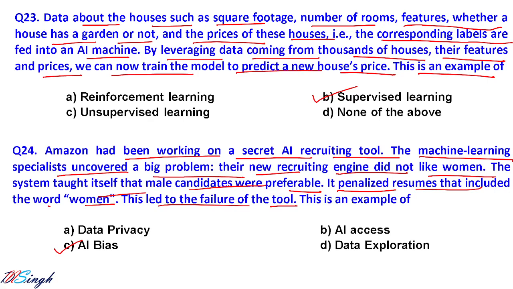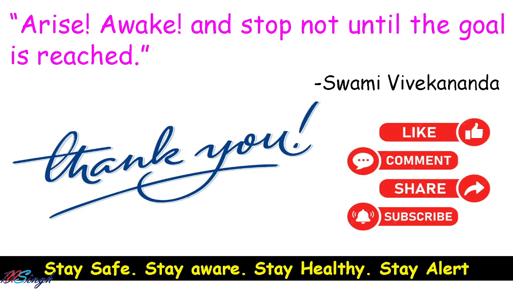AI bias. Guys, arise, awake, and stop not until the goal is reached. This is a golden line.